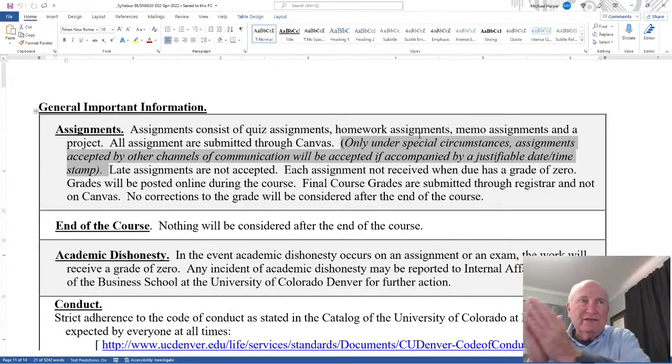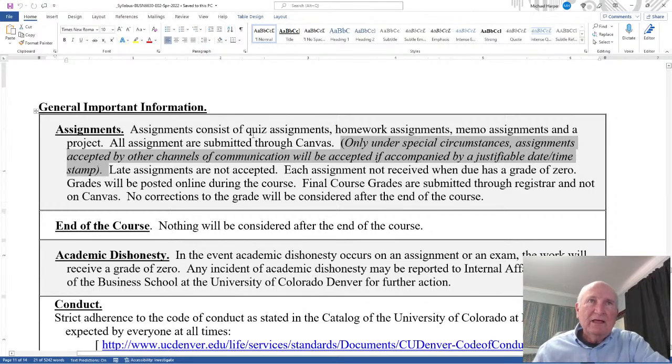But if it's after that date and time, it doesn't matter. I won't accept it because no late assignments are accepted. Late assignments are not accepted. Each assignment not received when due has a grade of 0.